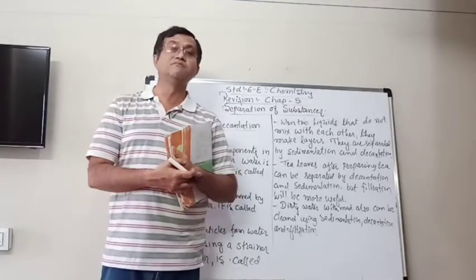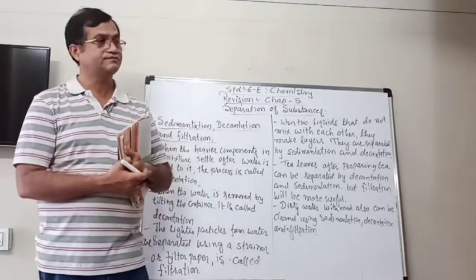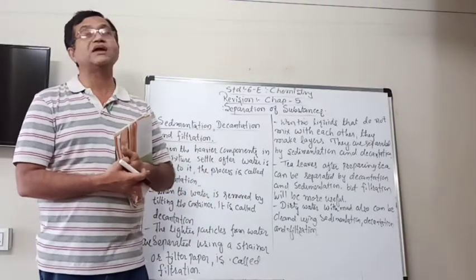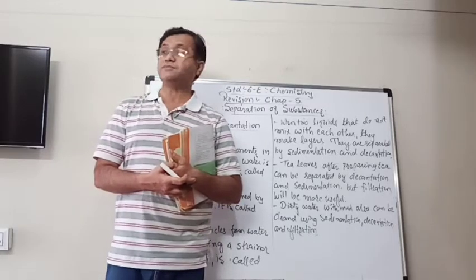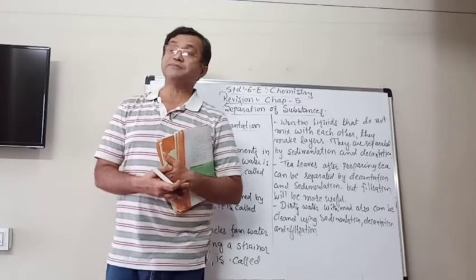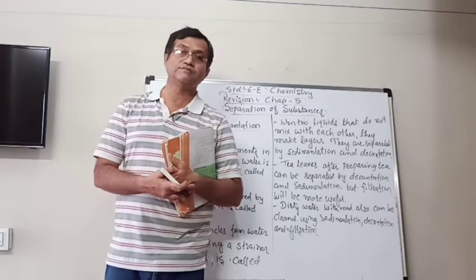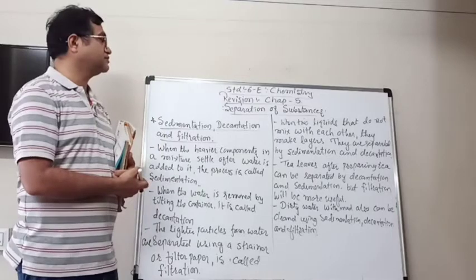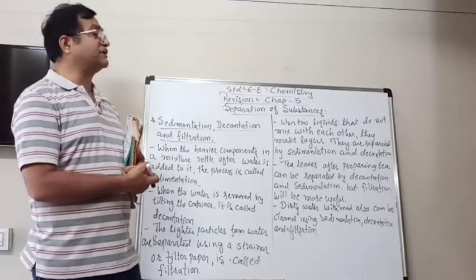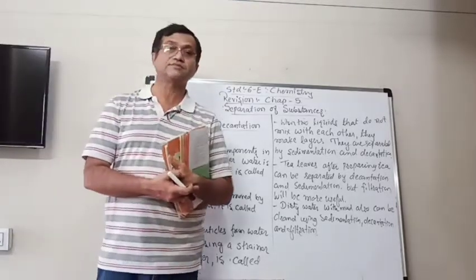When they are mixed with each other, it is known as a mixture. And from the mixture, sometimes we need to separate the substances. The method is known as separation of substances.